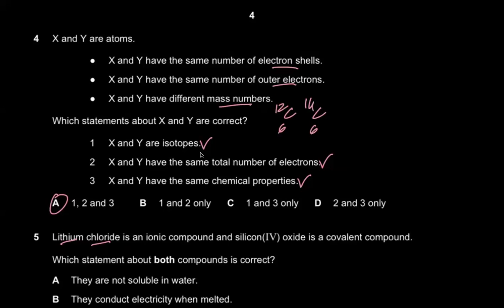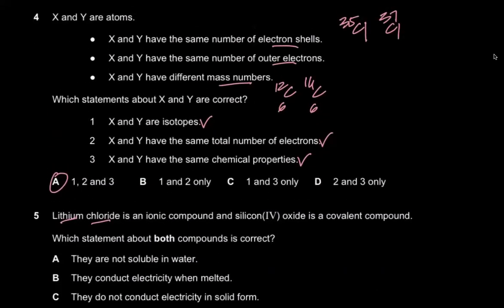Or not even carbon, let's talk about chlorine. One isotope of chlorine is chlorine-35 and the other one is chlorine-37. If I talk about a physical property, for example diffusion, how quickly it can move, chlorine-35 is bound to move faster because it has a lower relative molecular mass. So a chlorine molecule made up of chlorine-35 atoms is bound to move quicker. That basically determines the physical property. But the chemical properties are the same because the number of electrons is the same.